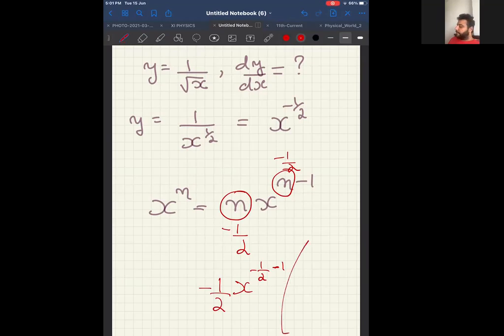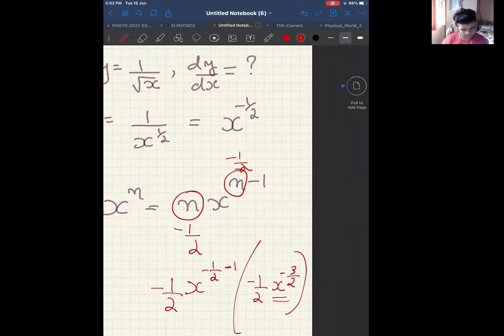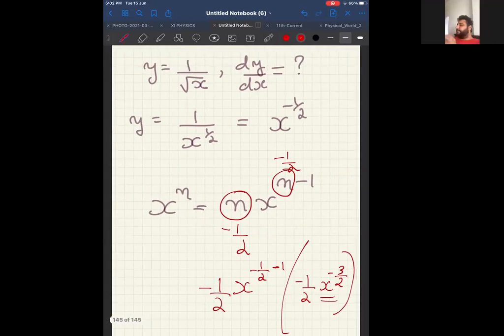Therefore, what will be your answer? It will be -1/2 x^(-3/2). Minus 1 minus 2 by 2 will be minus 3 by 2. I will leave it like this. We can further simplify it, but no need. We will give the answer like this. Tell me, are you getting this answer? Yes or no? Yes, sir. Okay, I will keep it on for some time.